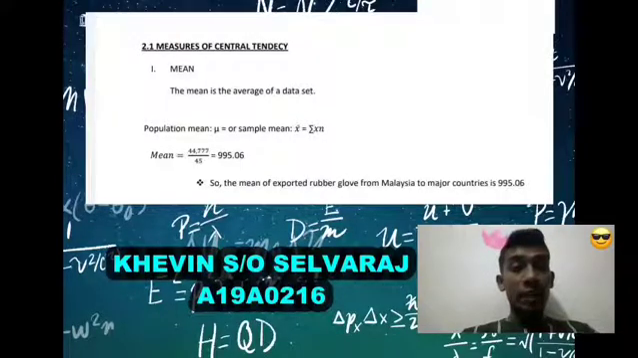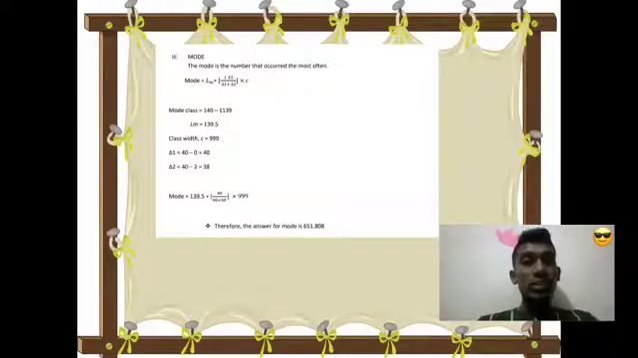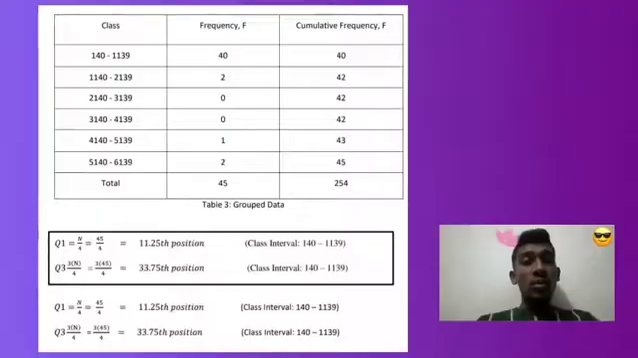First is the measurement of central tendency. The mean is the average of the data set. So the mean of exported rubber gloves from Malaysia to major countries is 995.06. Median is the middle of the set of numbers. Class width is 1000, so the median is 701.438. Thirdly, mode is the number that occurs the most often. So the mode is 651.08.